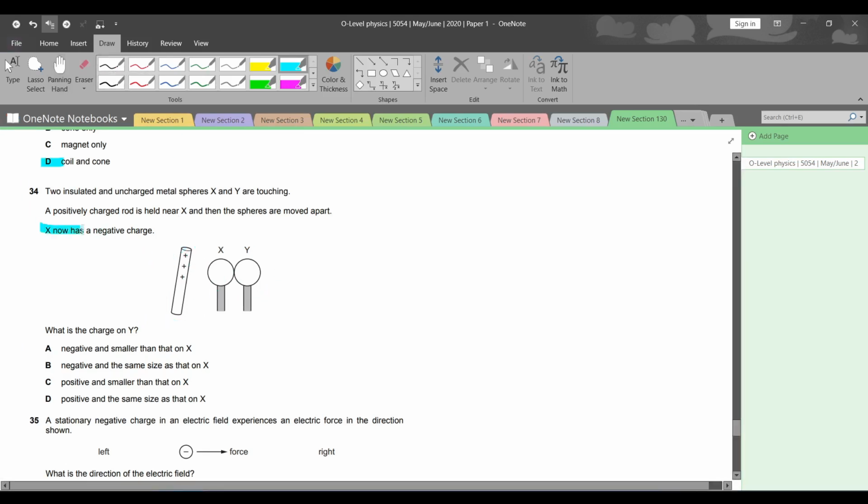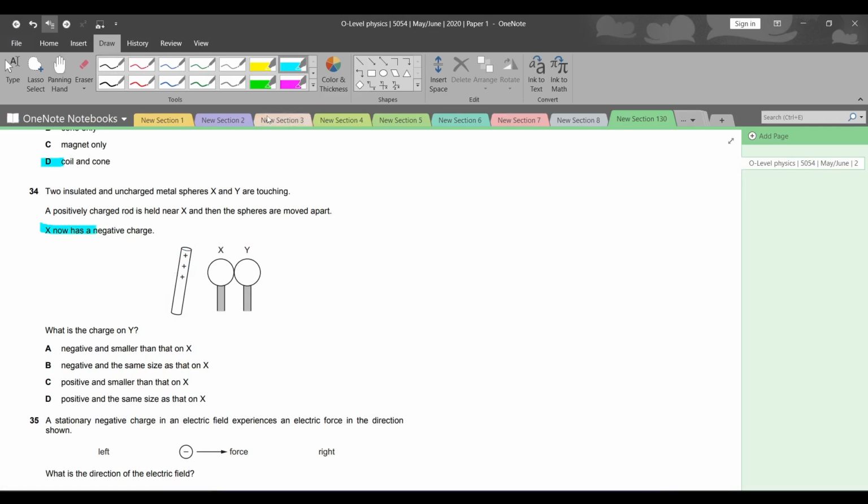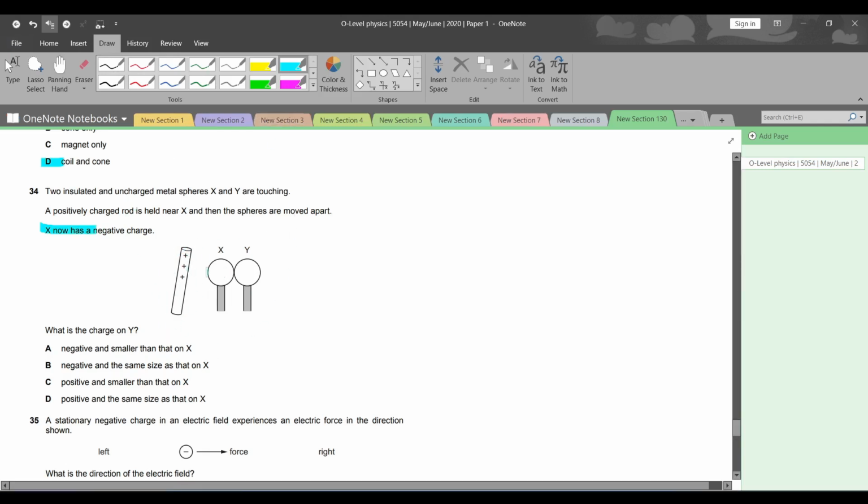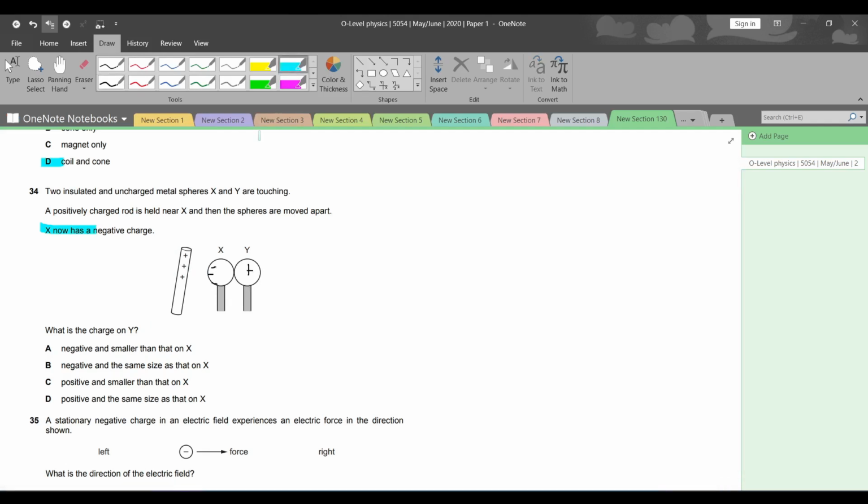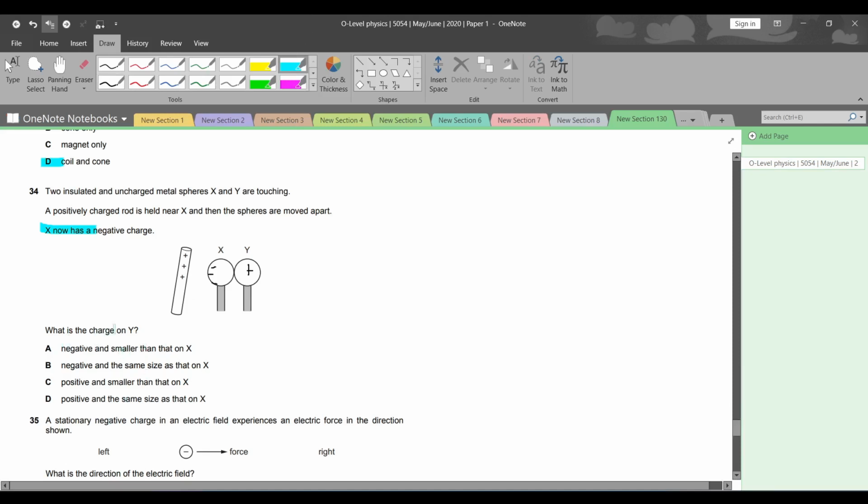अच्छा जी, मैं आपको ये भी समझा देता हूँ. Why does X have the negative charge? That is because जो positively charged particles हैं उनसे negatively charged particles attract होंगे, है ना? तो नेगेटिवली चार्ज पार्टिकल्स सारे एक्स पे आ गए और सारे पॉजिटिवली चार्ज पार्टिकल्स वाई पे रह गए हैं. So let's see. A: negative and smaller than that of X. Absolutely wrong. अच्छे जी. B: negative and same size as that on X. I will agree that the size is same but it is positive. ठीक है ना? Positively charged.